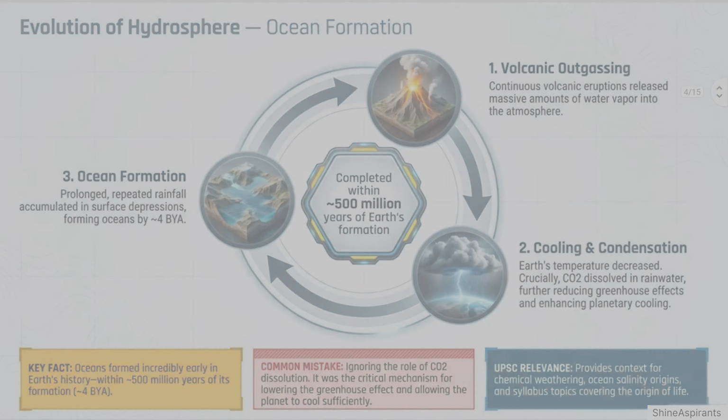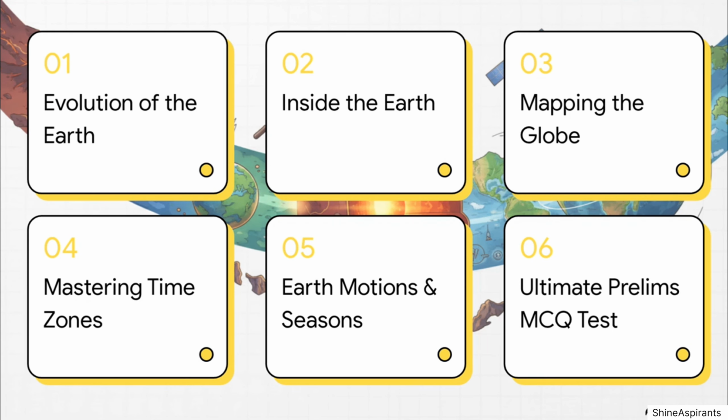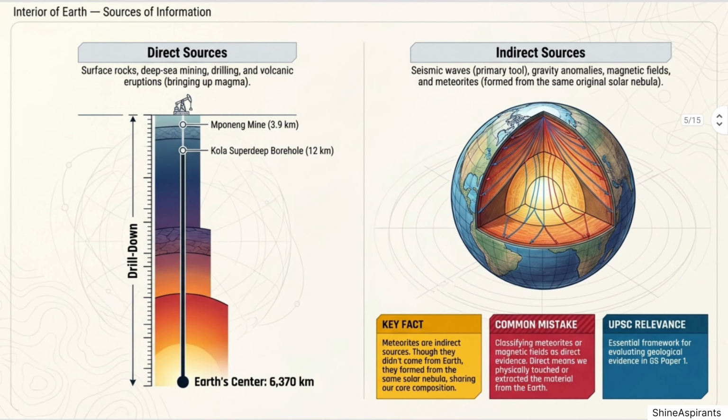Moving along. Part 2. Inside the Earth. How do we know what's inside the Earth if we've never been there? Earth's radius is 6,370 kilometers. The deepest hole ever drilled by humans reached only 12 kilometers, the Kola Super Deep borehole in Russia. That's less than 0.2% of Earth's radius. So we cannot directly observe the interior.